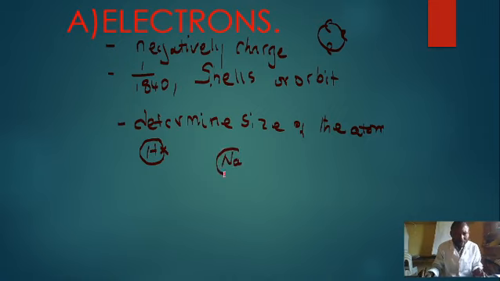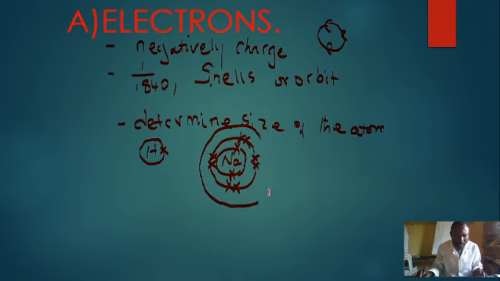Sodium has 2 electrons that will occupy the K shell. They will equally have 8 electrons, which is going to occupy the L shell, and then the 1 electron.